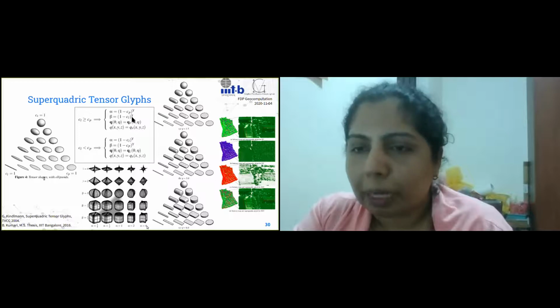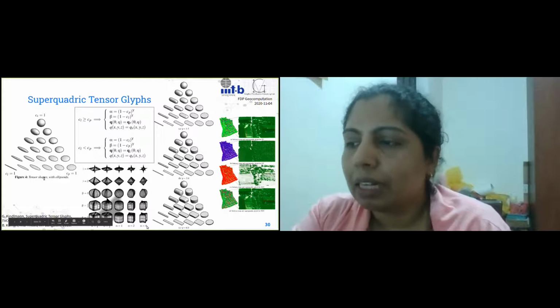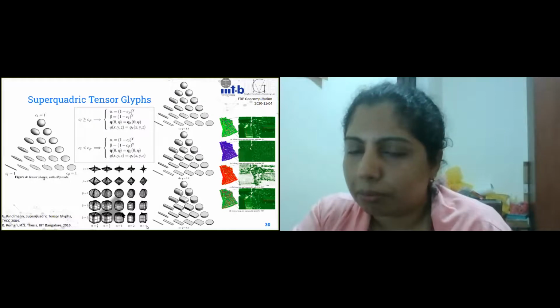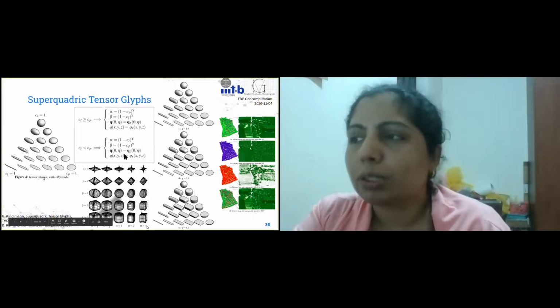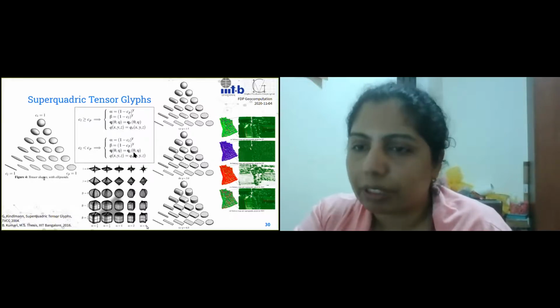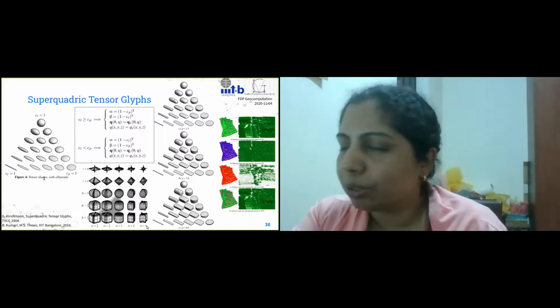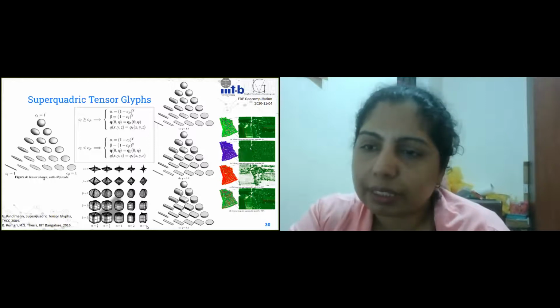And there's this control parameter gamma, and based on the change in gamma, we can see different kinds of glyphs coming up, right? In the alpha beta space, this is the space that is occupied by positive semi-definite tensors. So this is essentially what they had come up with. It's called superquadric because there is a quadric function that gets used, and that will determine the shape of the glyph. Now, we tried using the same for point clouds. The only issue we faced was it gets too crowded, and it takes a long time to generate these images.